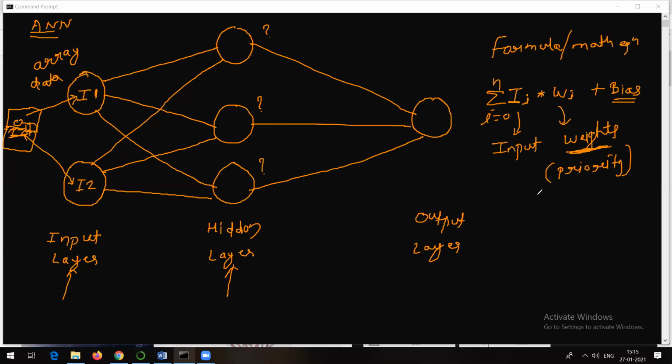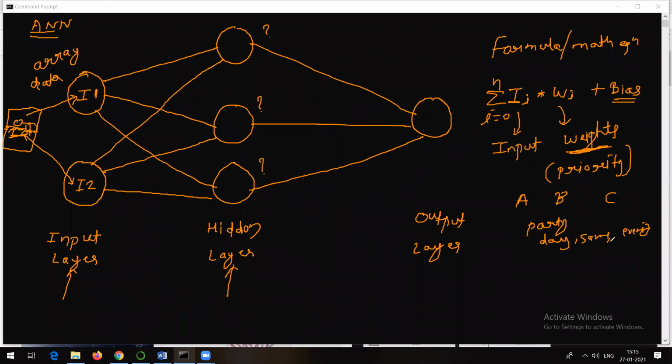Okay. For example, just take a simple example. Suppose there are three friends of yours, A, B, and C. All of them are hosting some party, and they are hosting the party on the same day, at the same time. Let's suppose that evening they are hosting the party, right?